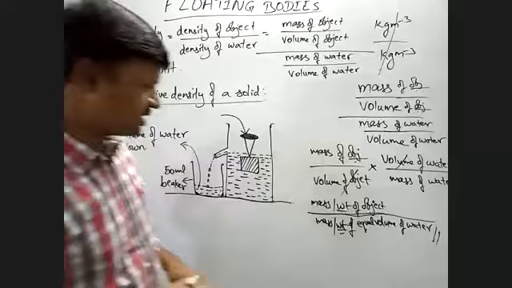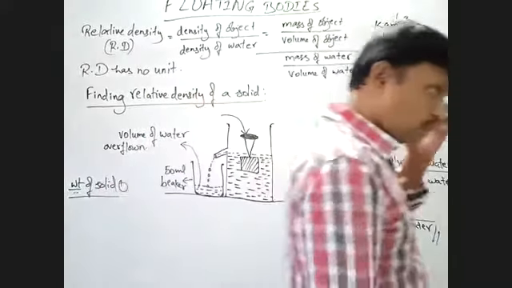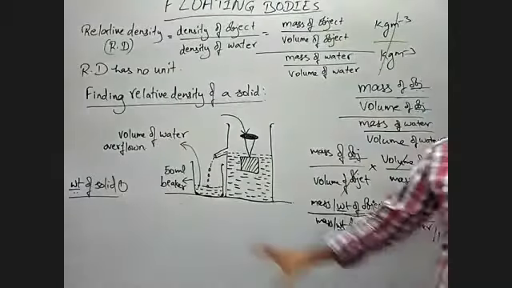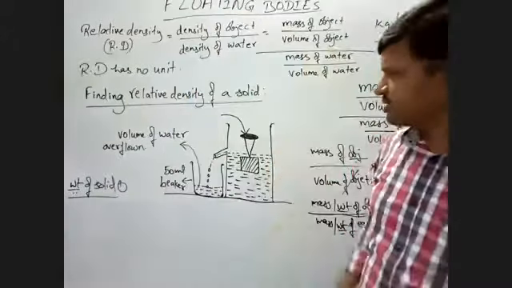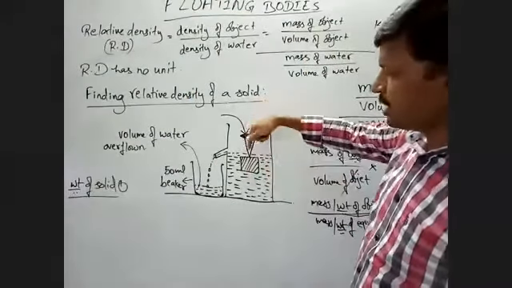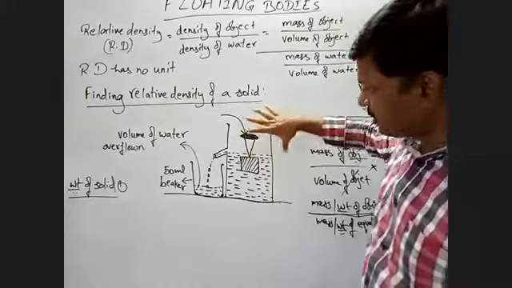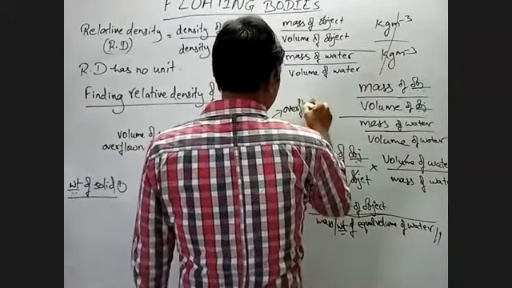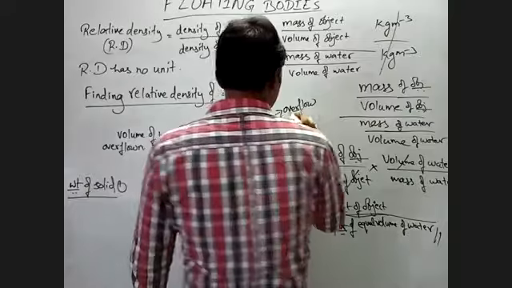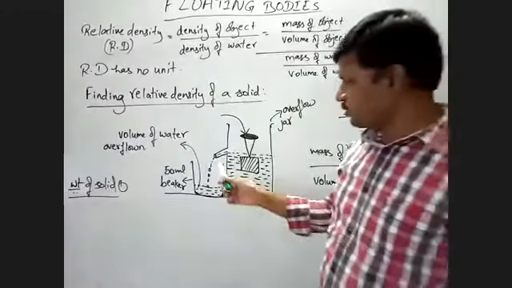Then what we are doing is, we need to take the volume of the solid, but volume we don't know. So what we did is, we put this solid into a container, or what is this one? This is overflow jar or overflow vessel. That means here this outlet is there, no?